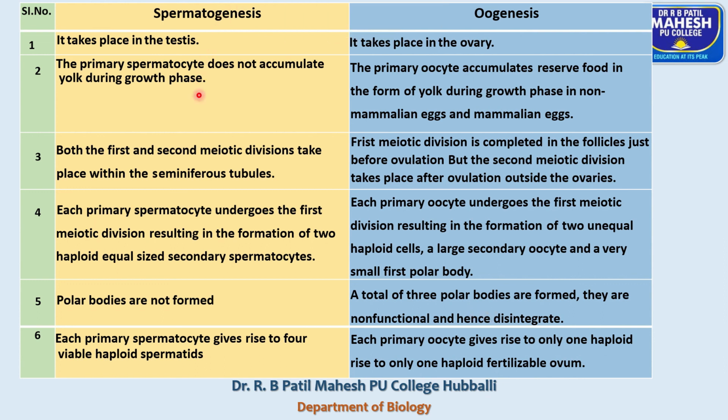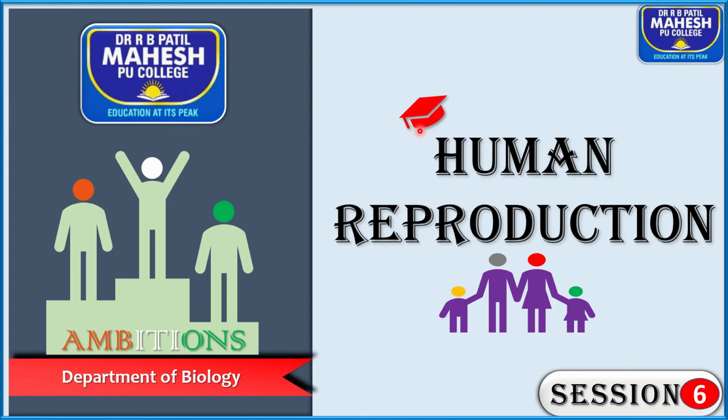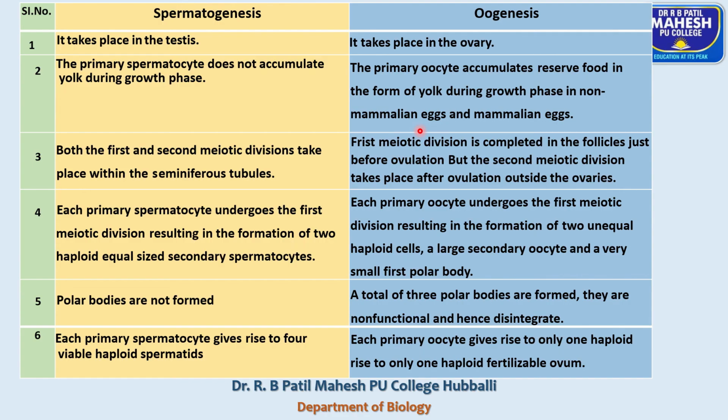So these are the differences between spermatogenesis and oogenesis. This completes the process of gametogenesis. In the next session, we'll discuss the menstrual cycle.